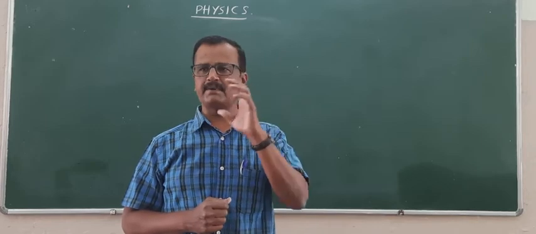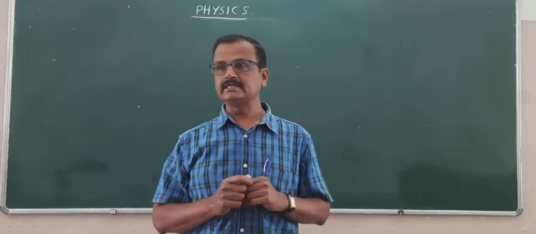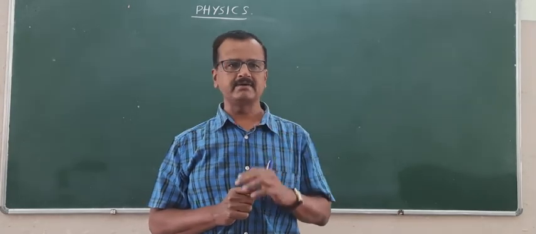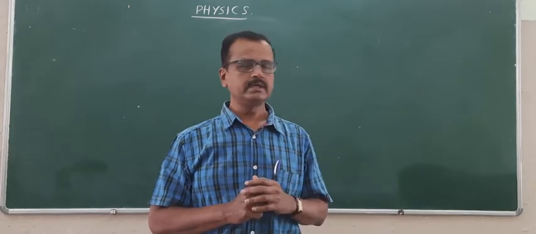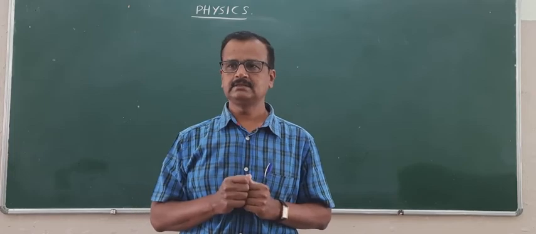The complete physics part 1 consists of electricity and magnetism, mainly electricity. And the second part, physics part 2, consists of optics and modern physics.